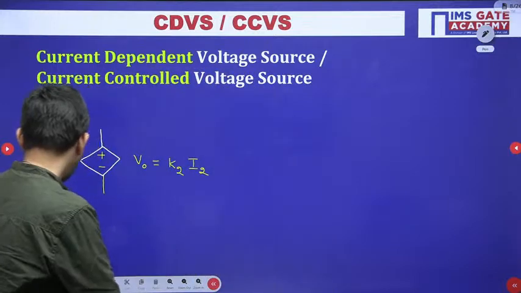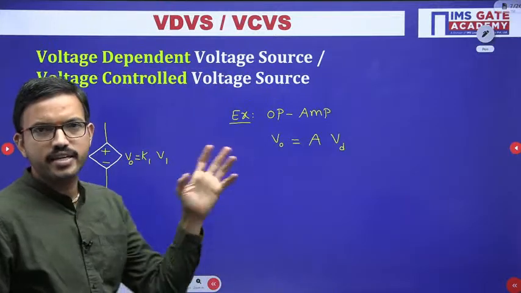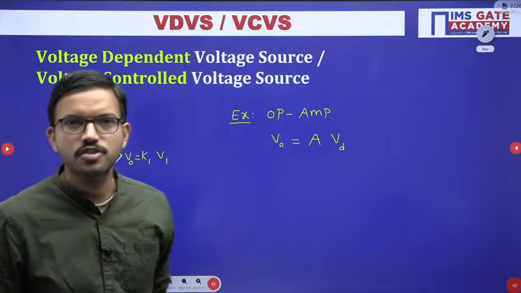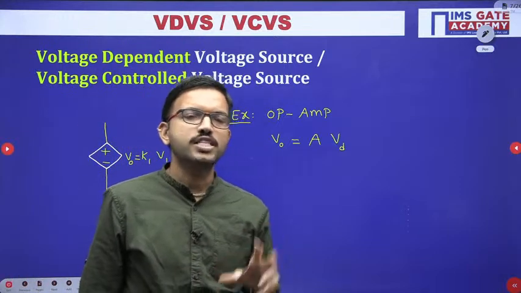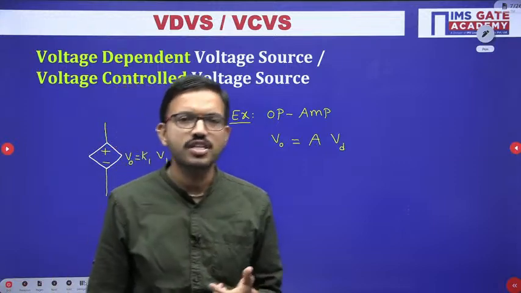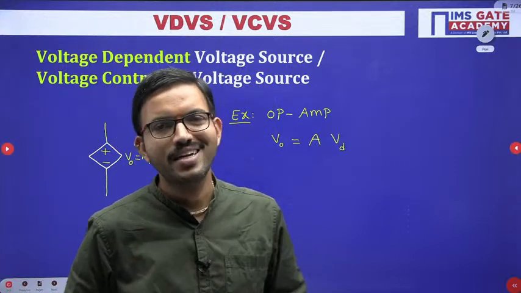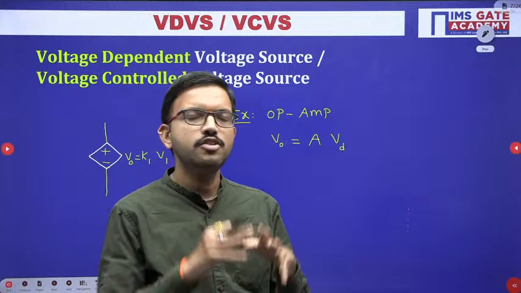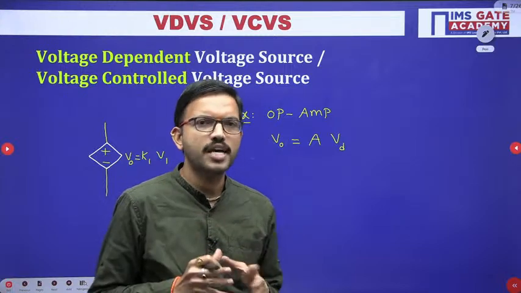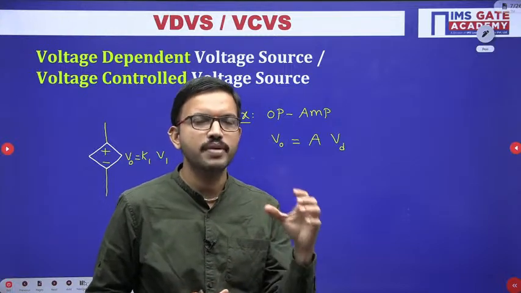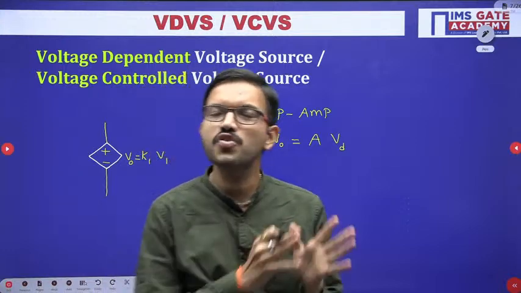For the time being, for all the 4 dependent sources, especially when you are studying the analog circuit subject, one of the chapters will be feedback amplifiers. There you study all the 4 types of amplifiers, based on how you connect with respect to input and output.